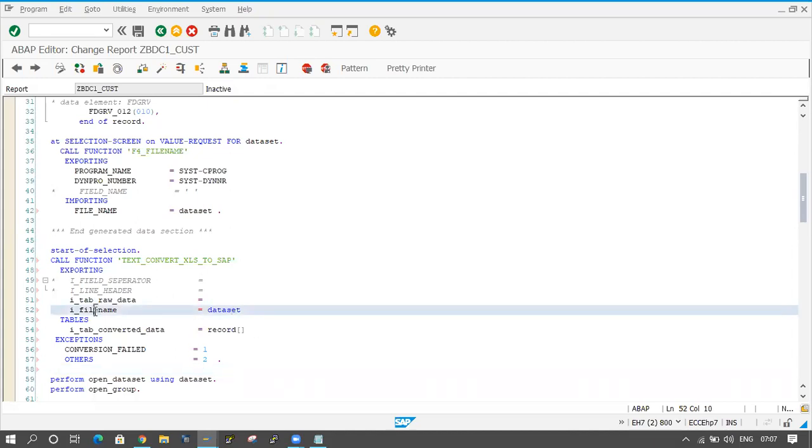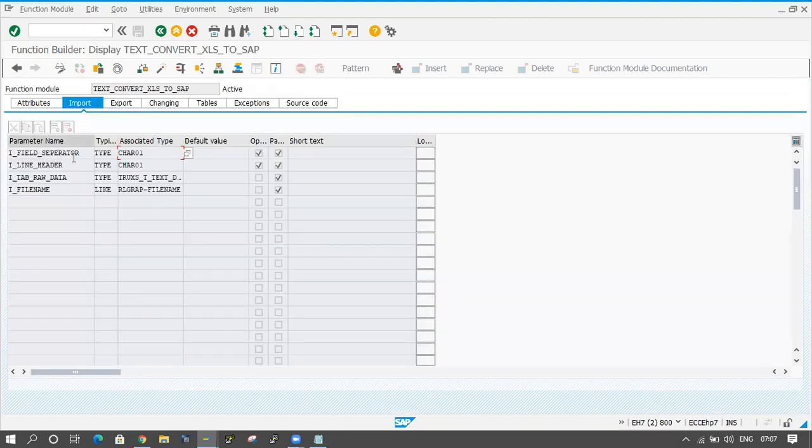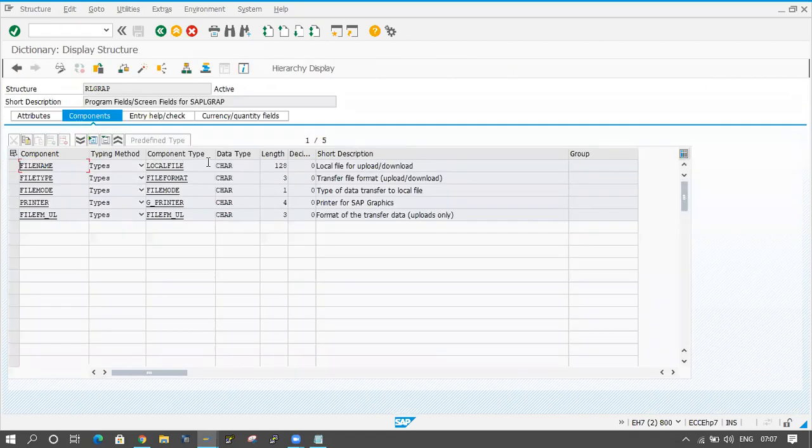So what is the data type and length? These two should match here, otherwise it will throw a dump. I will check this in the importing tab. I_FILE_NAME is coming here. Just double click on it. The data type and length is character 128. I will check that one.